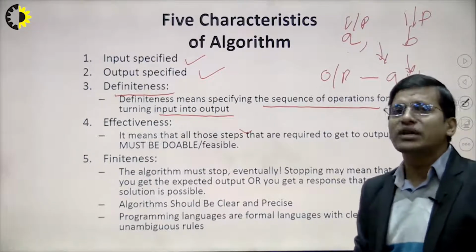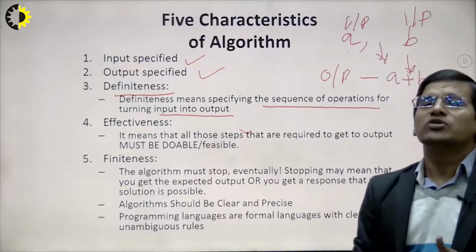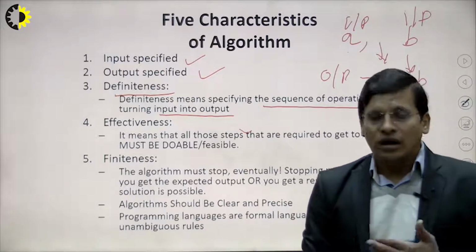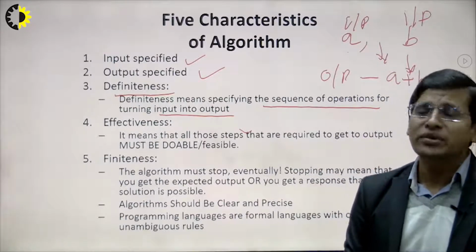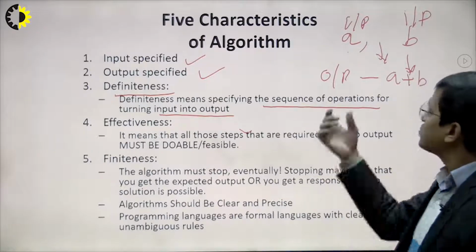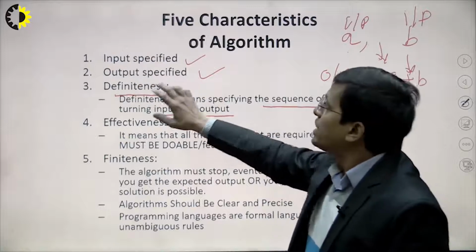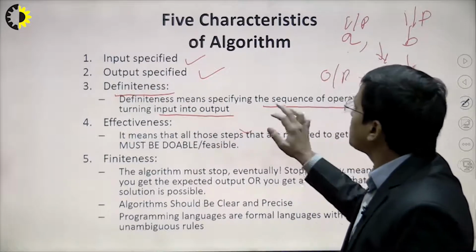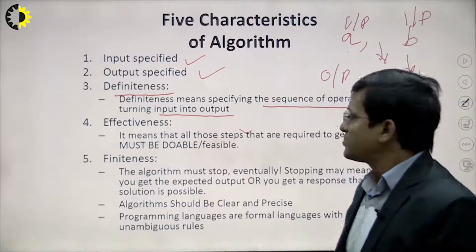This is a simple example, but you can think of, suppose, the conversion of binary to decimal or decimal to binary. That means the algorithm contains a sequence of steps. Here there is only one single step, but that doesn't matter. These are the inputs, outputs and definiteness that should be specified, along with the sequence of operations, the steps we are taking.